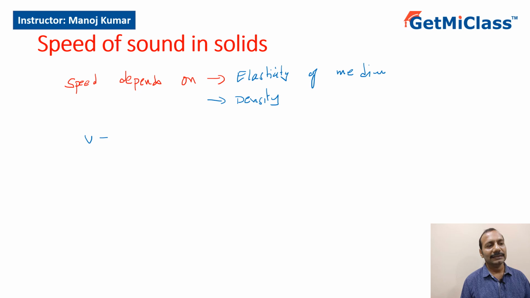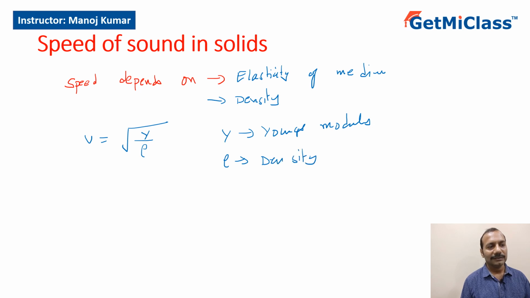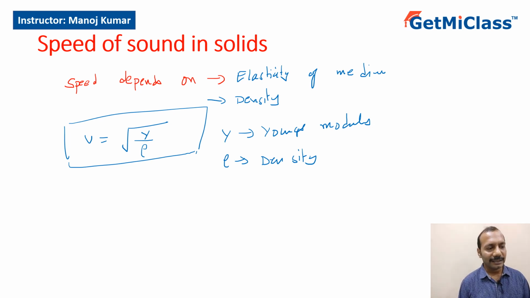So, speed is given by root of elastic modulus Y by rho, where Y is Young's modulus of the material and rho is density of the material. So, this is what speed of sound in solids is given by. It depends on elasticity of the material and density of the material.